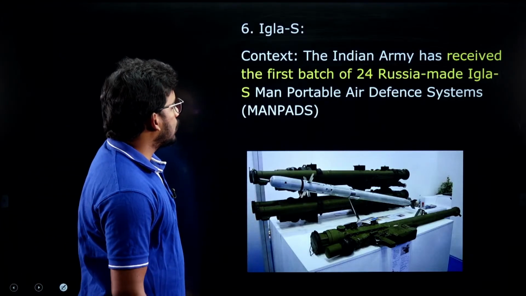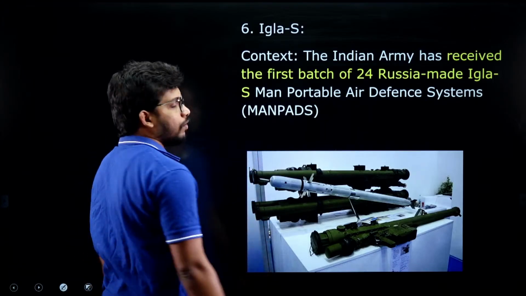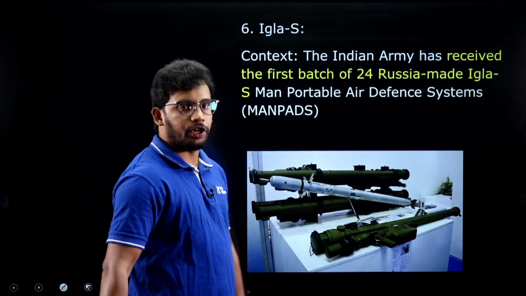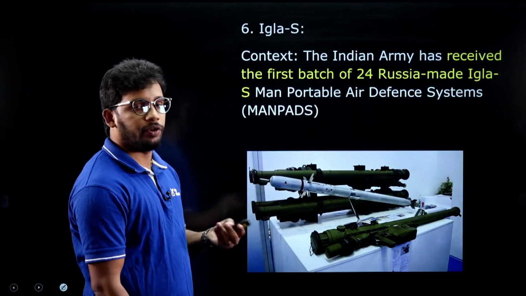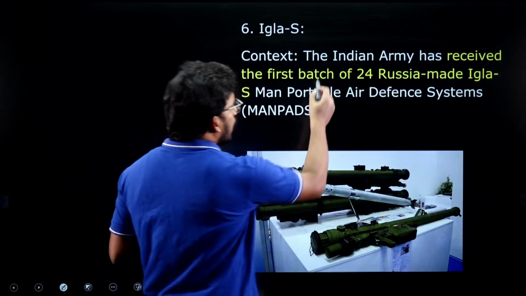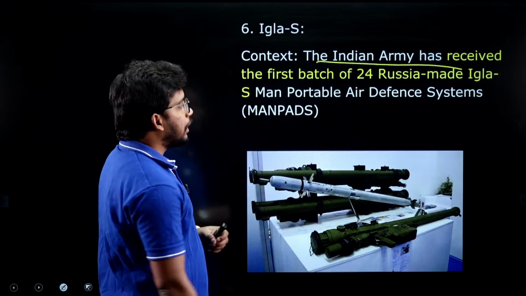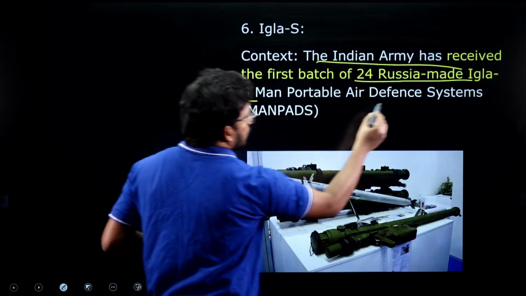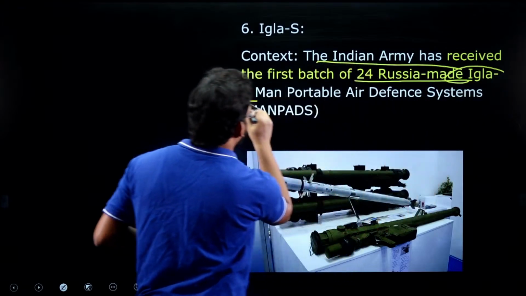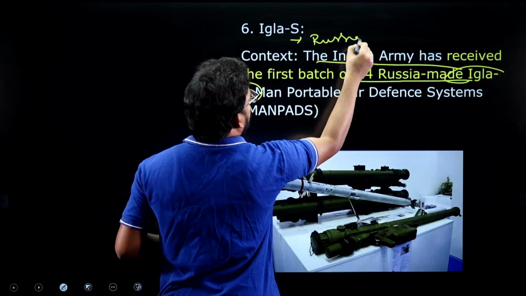So let's move to the next article, Igla-S. Again, this is a factual one, so your efforts need to be more, you need to remember more. There is no concept as such, like the solar eclipse and all; you need to remember the facts. The Indian Army has received the first batch of 24 Russian-made Igla-S missile defense systems. So it is made by Russia, one important thing, right?